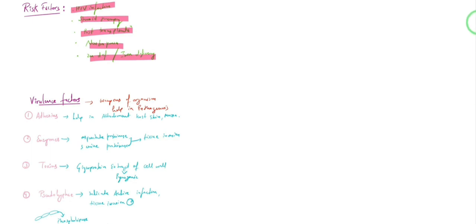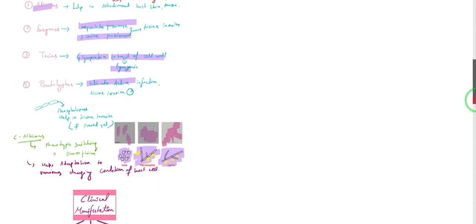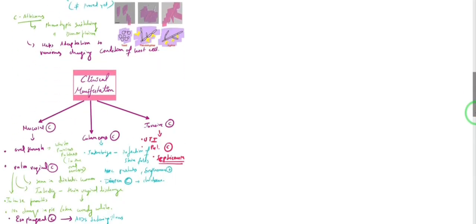What are the weapons of this organism which make it so easy for it to help in the pathogenesis, which is going to help it invade our tissues, right? So we have adhesins. These are nothing but weapons which help it attach to the host skin or mucosa. Then we have enzymes such as aspartate proteinase or serine proteinase. We have toxins like the glycoprotein extract of the cell wall, which is pyrogenic, by the way. Then we also have pseudohyphae, which, if you see them, indicate an active infection in your patient and show tissue invasion, right?